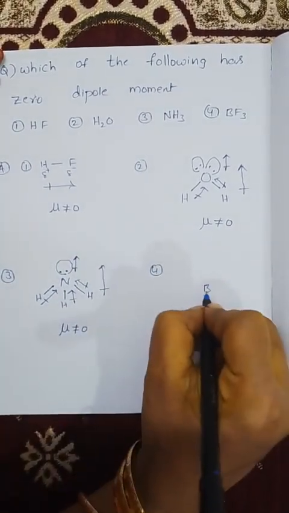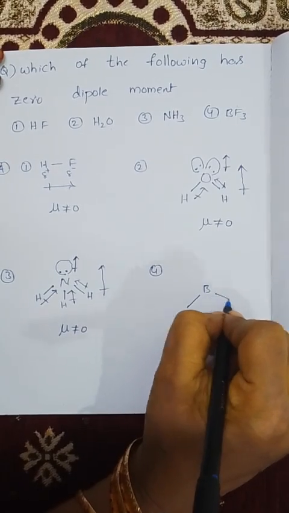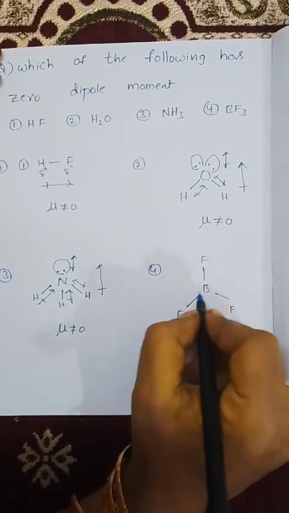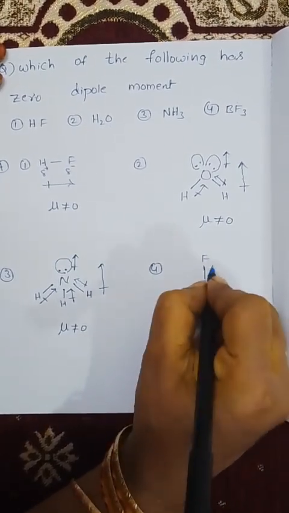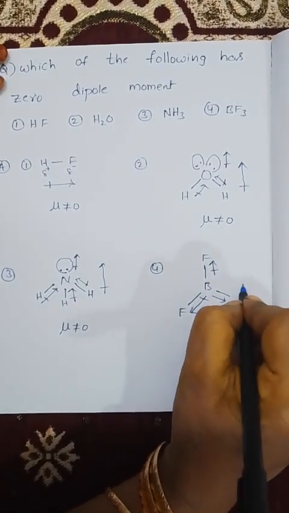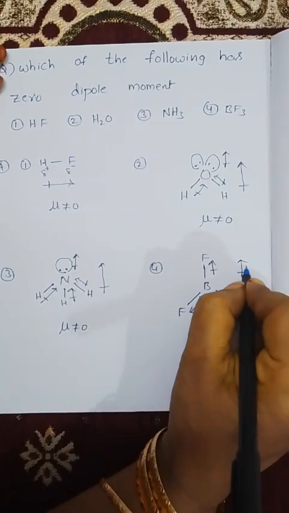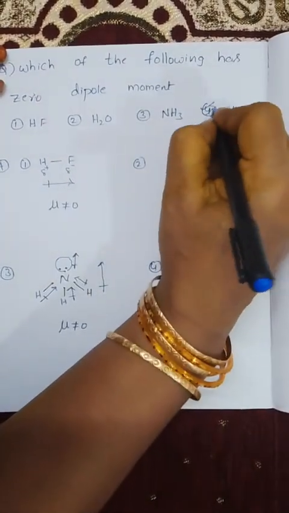In BF3, fluorine is more electronegative than boron. So the dipole moment is in this direction. This is a symmetrical molecule. That means the magnitudes are the same and these are all in opposite directions, so they cancel each other. Net dipole moment is equal to 0. Option 4 is the right answer.